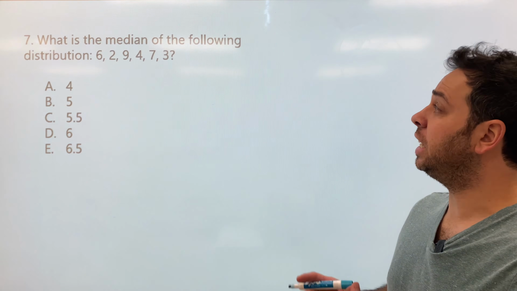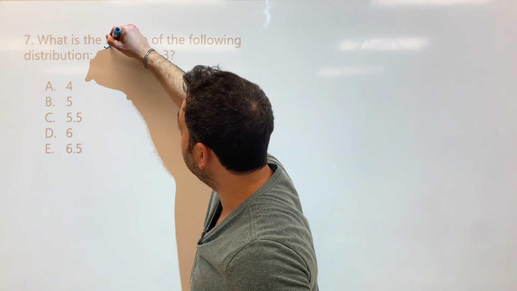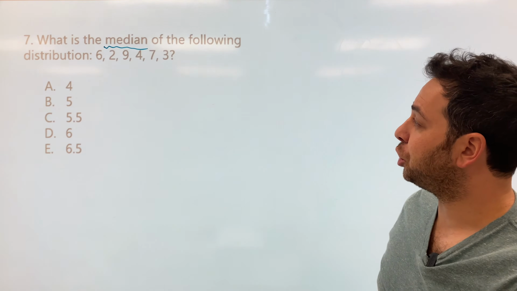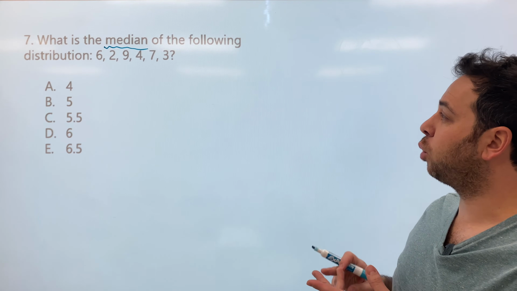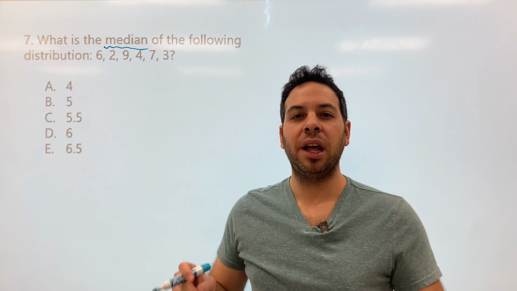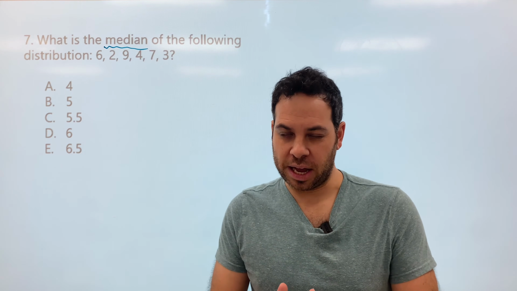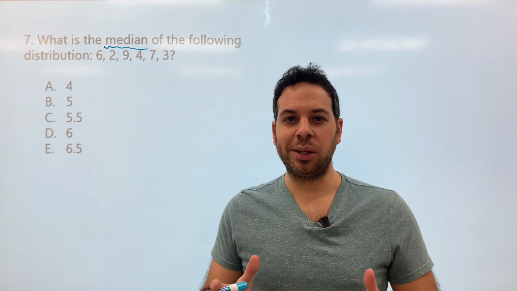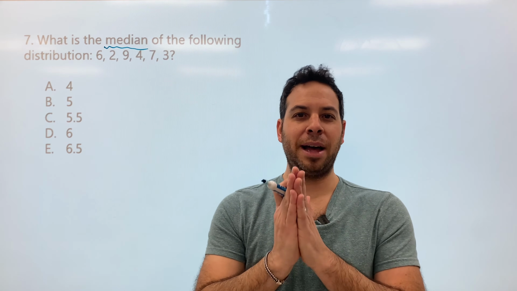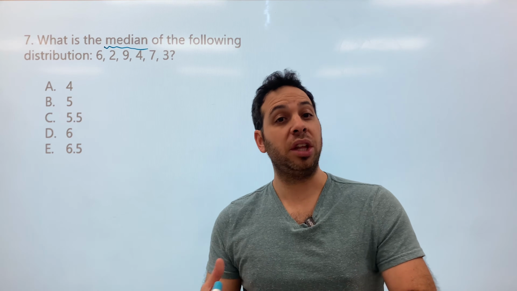What is the median, I'll underline median, of the following distribution? 6, 2, 9, 4, 7, 3. All right, what's the median? The median is the middle, okay? It's a measure of central tendency. We want to know which number? Right dab in the middle. The mean is the average, the mode is the most frequent.